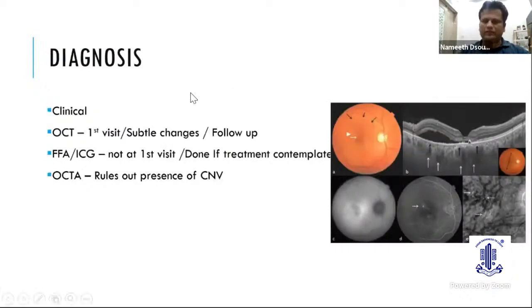Now, diagnosis is very straightforward. It is clinical, but always remember to do an OCT also when he comes during the first visit, because subtle changes can be seen by OCT, and you can quantify the subretinal fluid while doing the OCT, and it will help in the follow-up whether it is decreasing or increasing or remaining the same. Now, FFA is not done at the first visit unless you are contemplating treatment by laser.